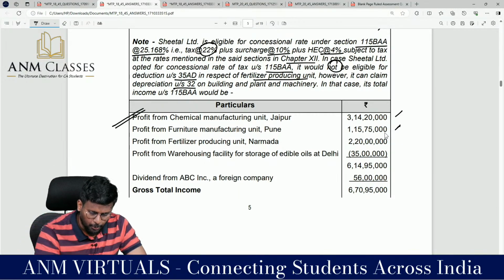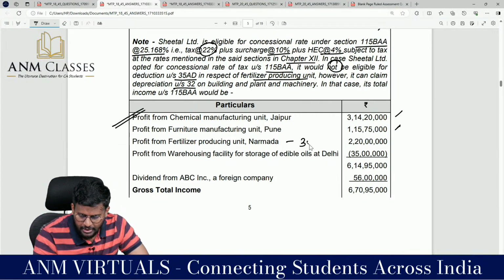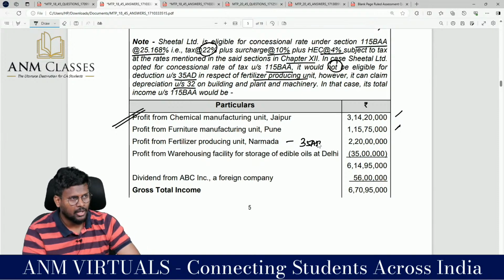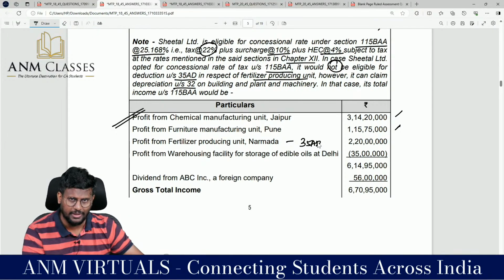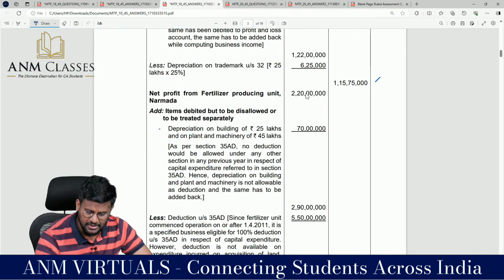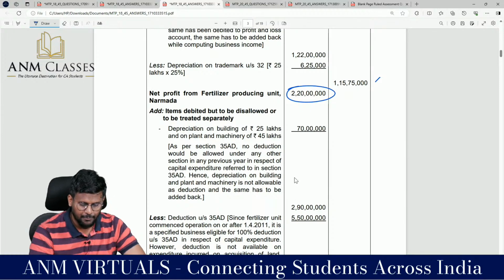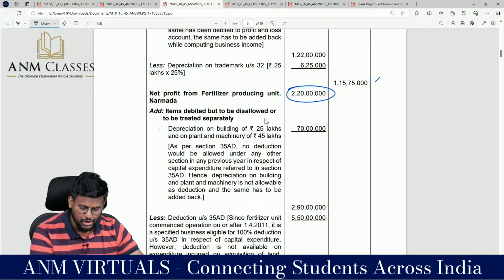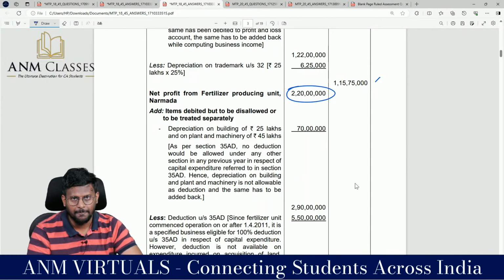But with regard to profit from fertilizer unit, Narmada, they were under 35AD. So they would have claimed 100% deduction. That is not allowed, so we have to calculate as if that deduction is not allowed. So fertilizer net profit was 2 crore 20 lakh. Sir, depreciation we have added back.